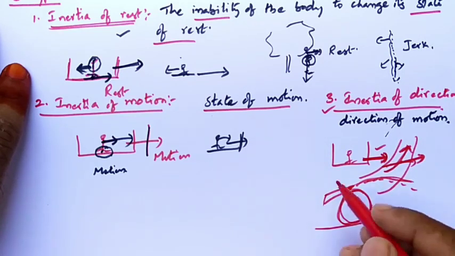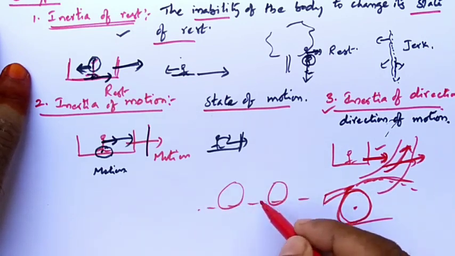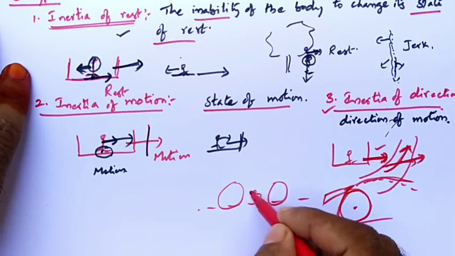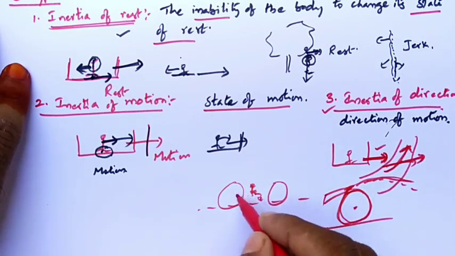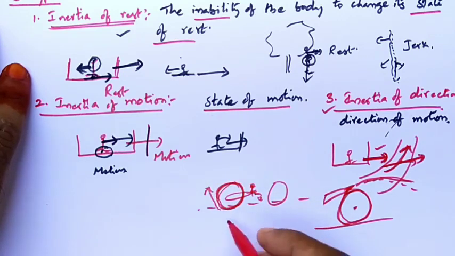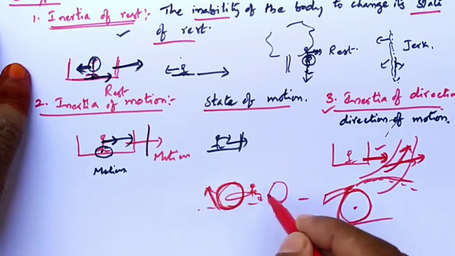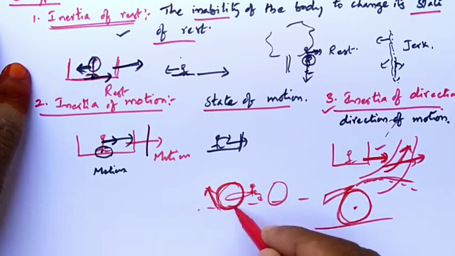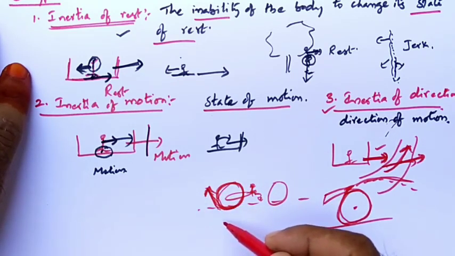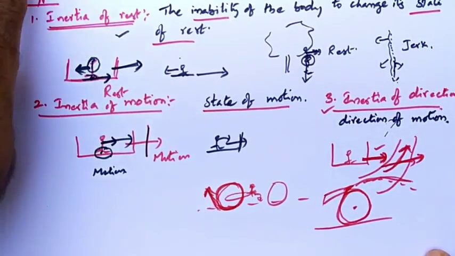And you do one thing: keep your bicycle in the water and try pedaling the bicycle while keeping it at rest. When you pedal, what happens? The back wheel will be rotating. Yes or no? When the back wheel rotates, the water rises up and falls down. This is also due to inertia of direction. During the rainy season, we see mud also coming up along with the back wheel. Right? So these are the examples of inertia. How many types of inertia are there? Very good, three types.